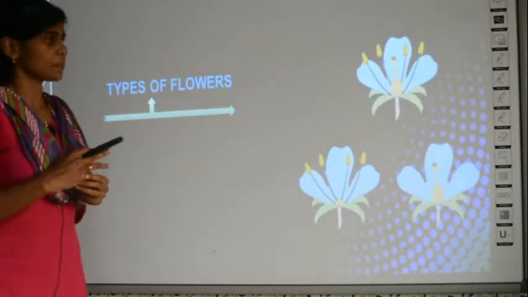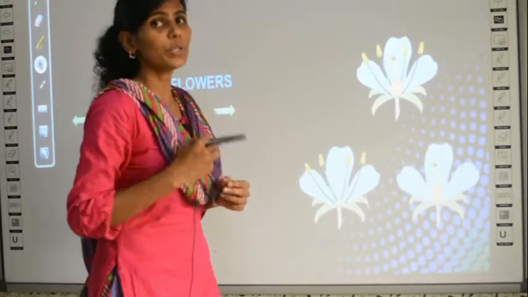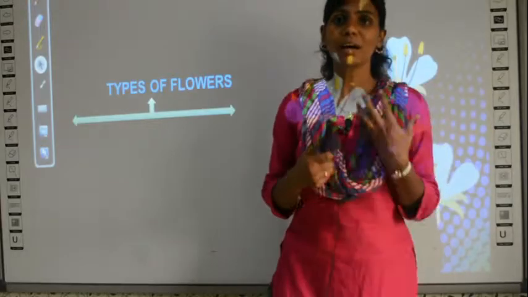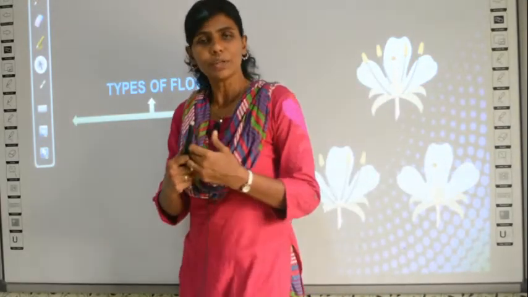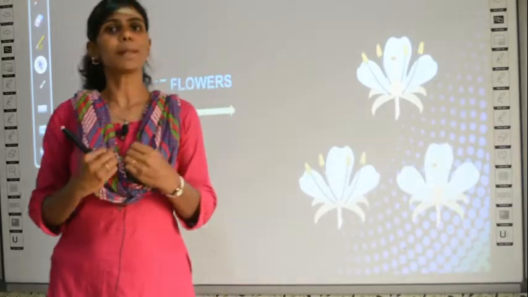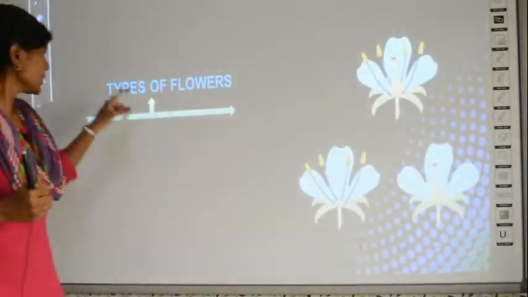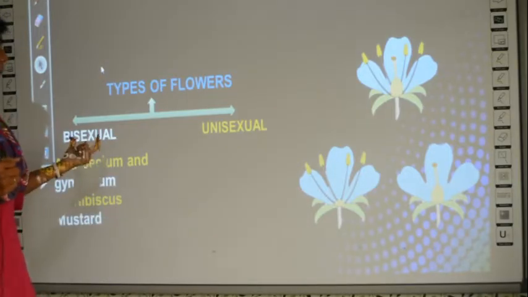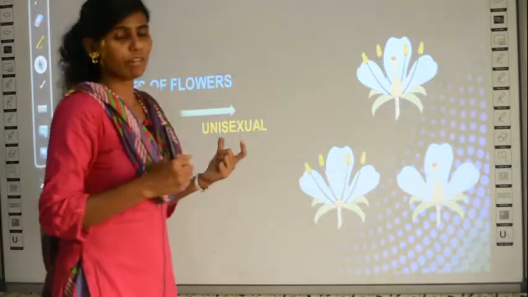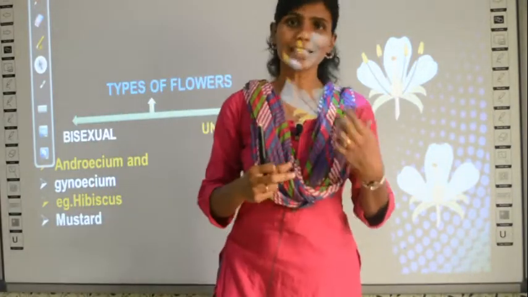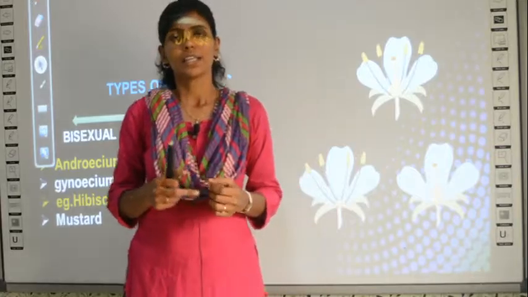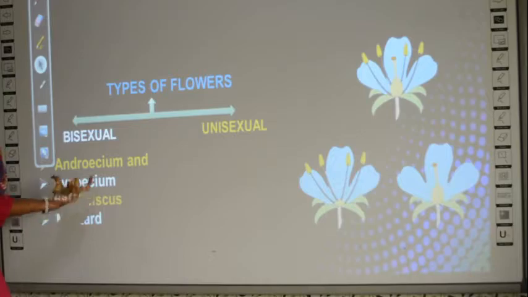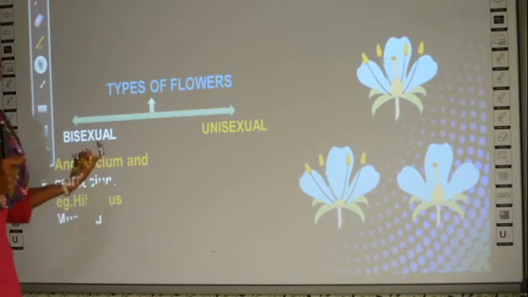Now, one more concept is there. I told you during the introduction that there are two types of flowers. In the papaya plant, I told you, some papaya plants are called male and some female. So, what did I tell you? There are two types of flowers, called bisexual flowers and unisexual flowers, or you can call the plant itself a bisexual plant or a unisexual plant. In a bisexual plant, you will have both androecium and gynoecium. Both androecium and gynoecium are present.